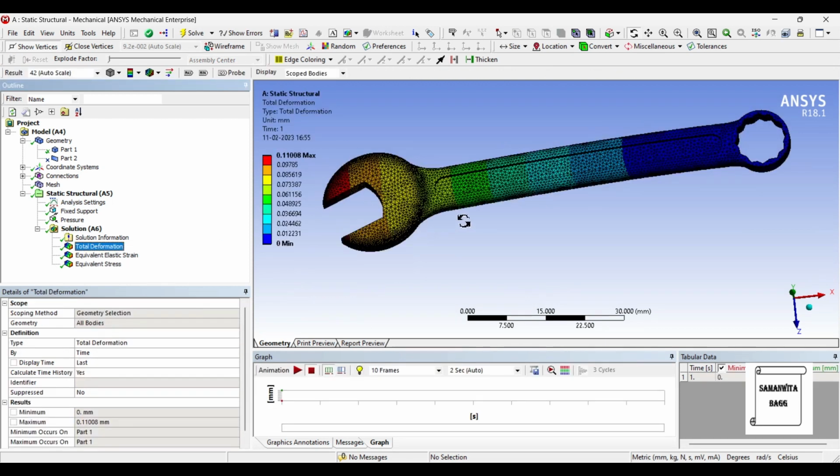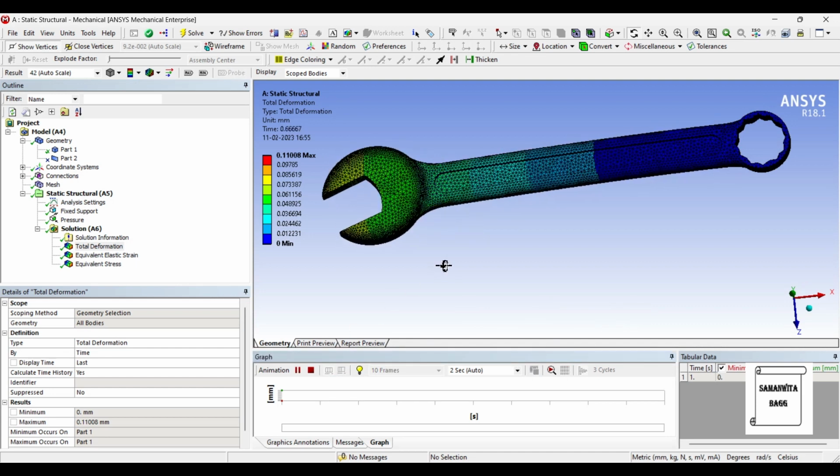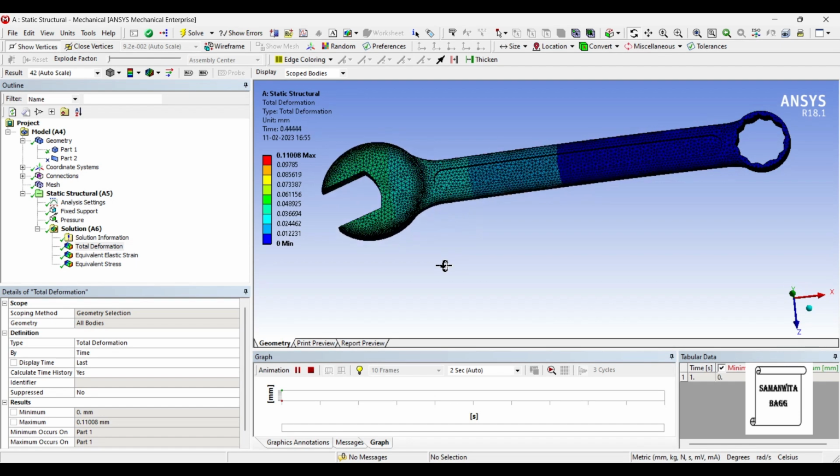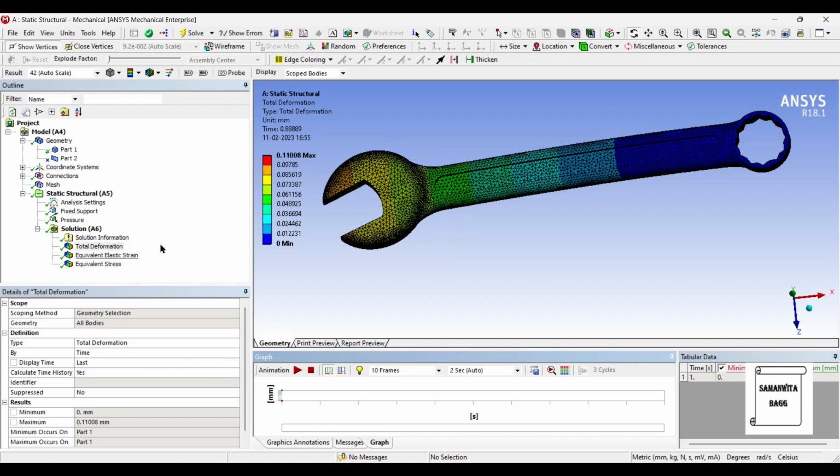This is the total deformation over the body. We can animate and check the result. The value is 0.11 mm.